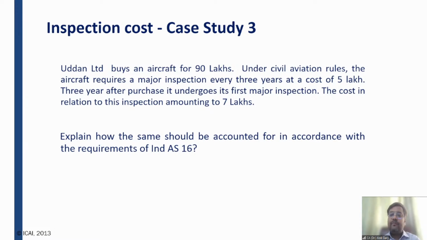And the life of the aircraft, other than inspection, is 20 years. So in the cycle of 20 years, this aircraft is going to be inspected, let's say, 4 times or 5 times in the entire life cycle.